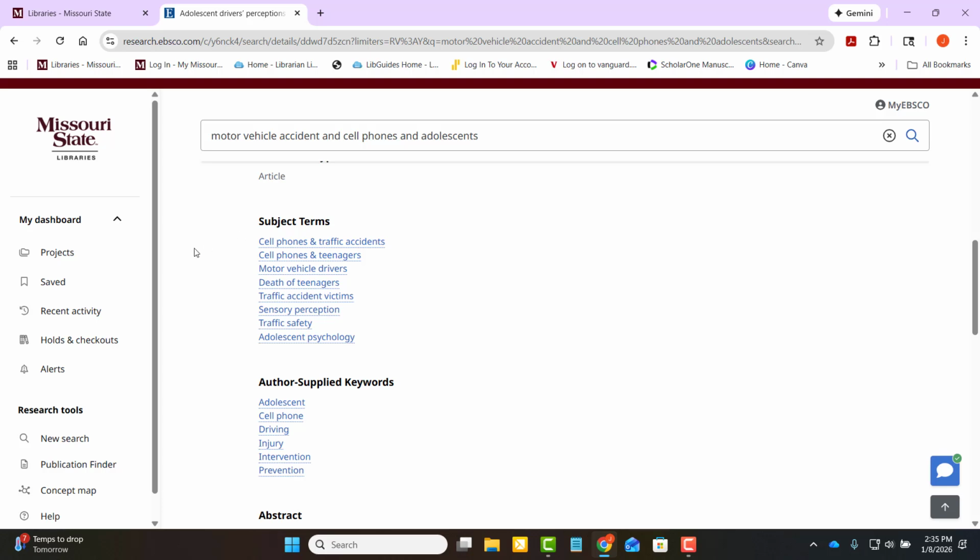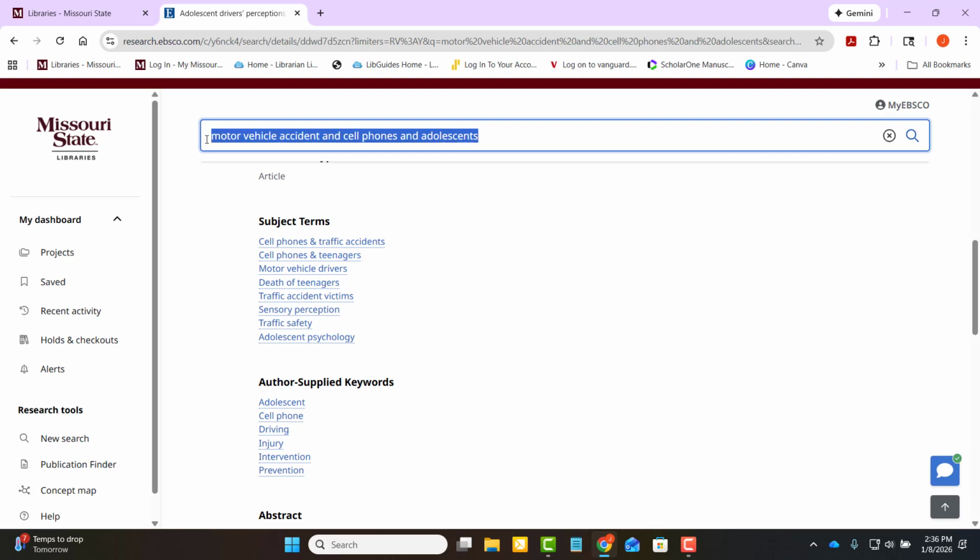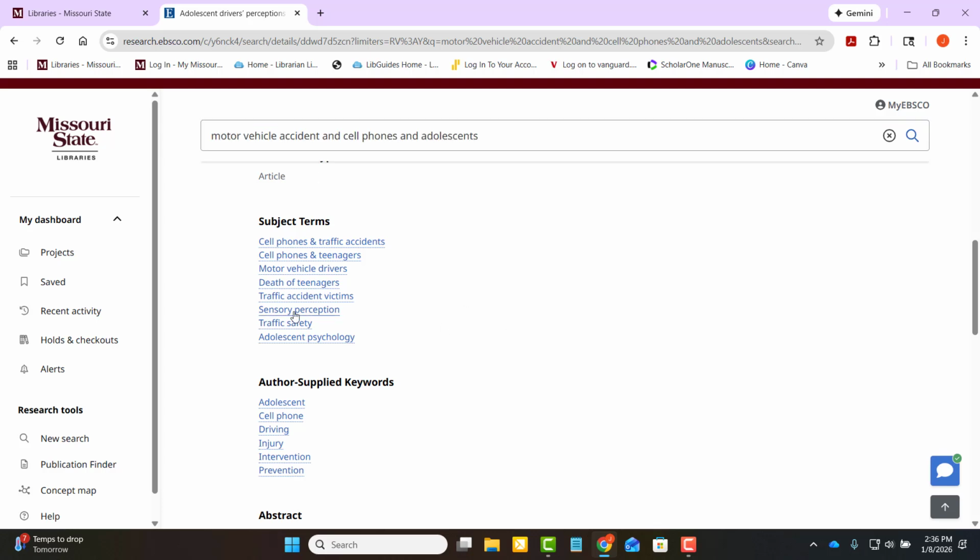If you're ever having trouble with your own keywords, these are a great place to look, because sometimes the terminology is not intuitive. These are hyperlinked, so if I were to click cell phones and traffic accidents, it will take me to a list of results just on that. A lot of times, if I find subject terms that seem useful, I'll make adjustments in this top search bar. These are slightly different than the medical subject headings that are going to be asked for on your worksheet, and we're going to talk about those here in just a few minutes.